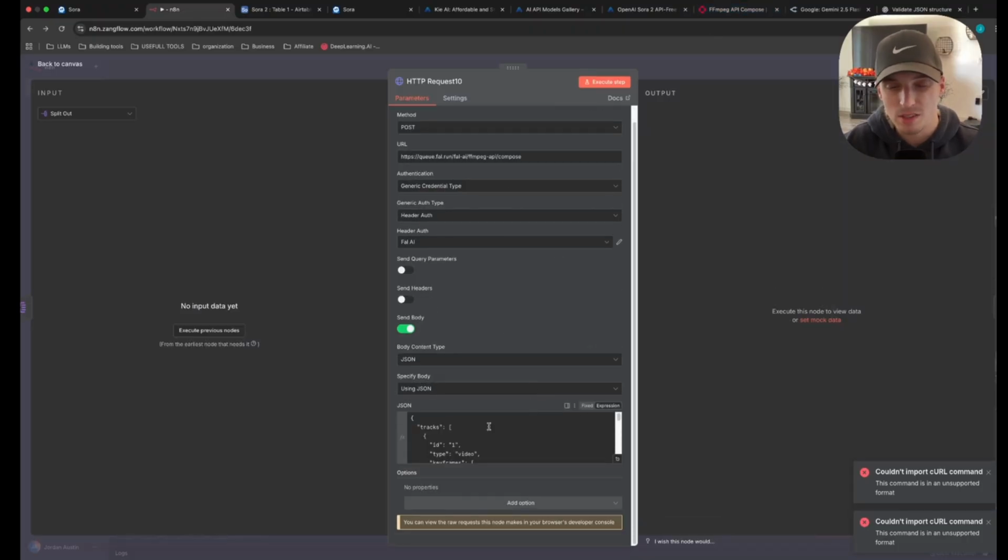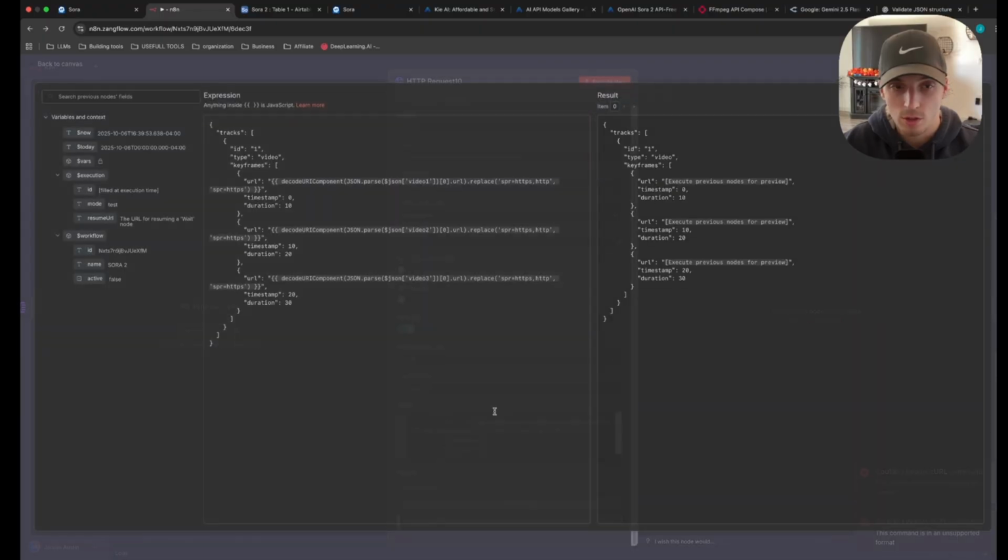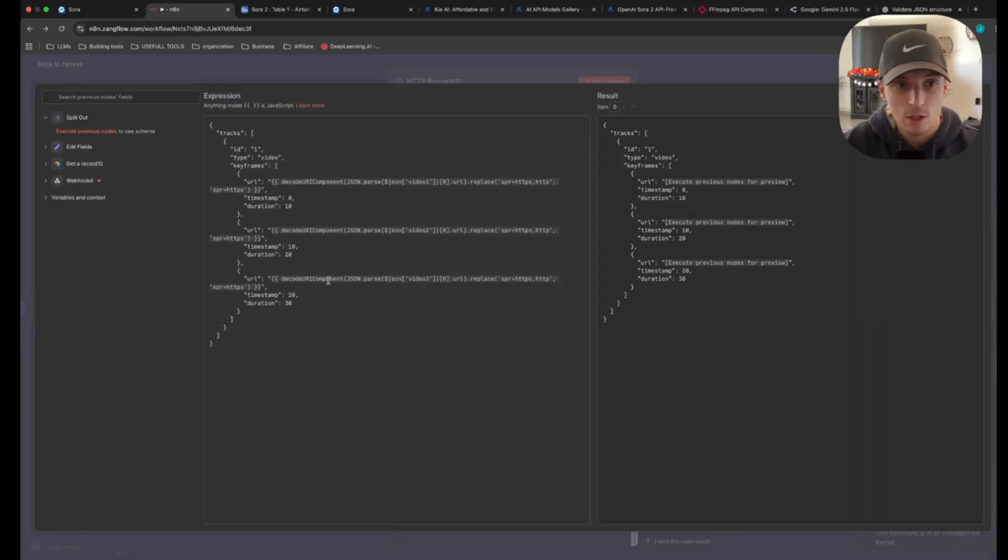And then sometimes the curl for Fal doesn't work. So if you're having a hard time coming up with the body, just go ahead, pause it, take a screenshot of this, send this to your ChatGPT, and then it'll give it to you, and then you can just copy that, paste it in here. The reason why we have 3 is because we have 3 different videos. So if you had 4 or 5 or 6, 7 different videos, you would just need to tell your chat to add 4 more or add 3 more URLs to fit the amount of videos you have.